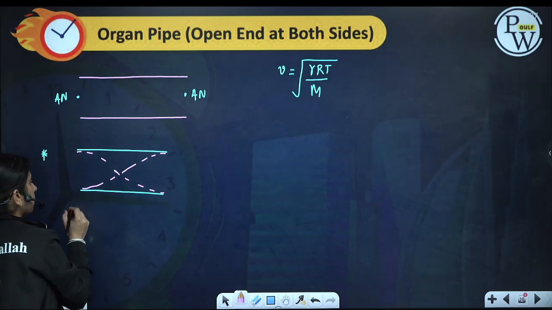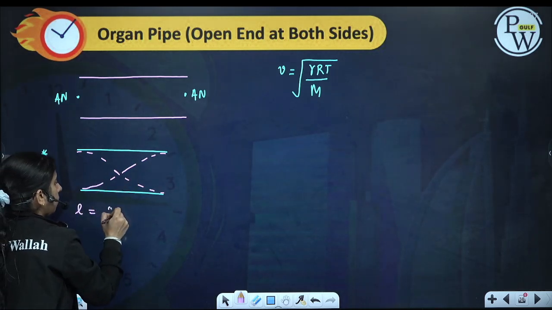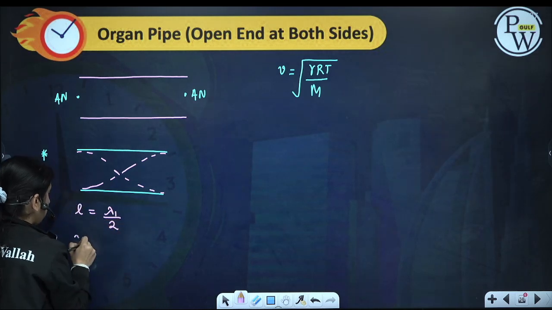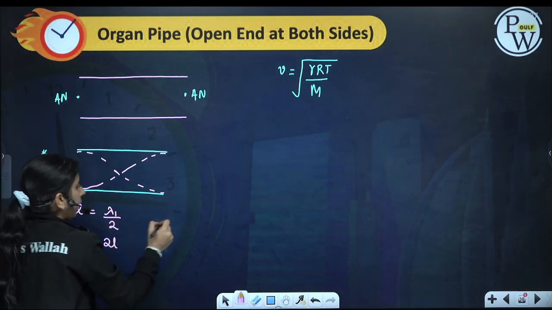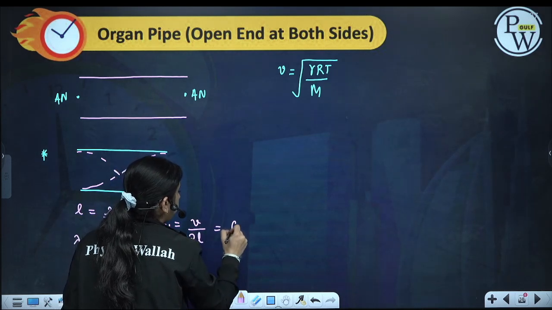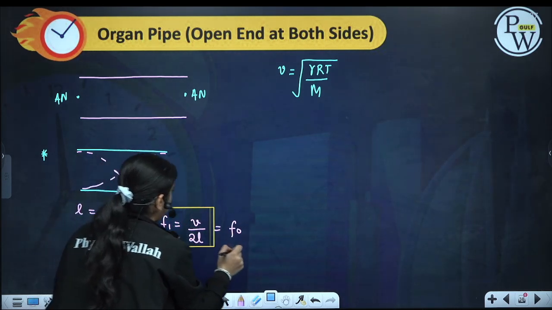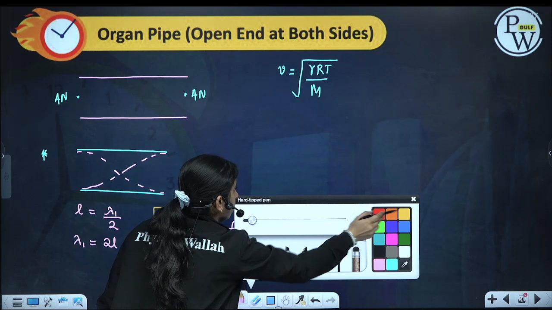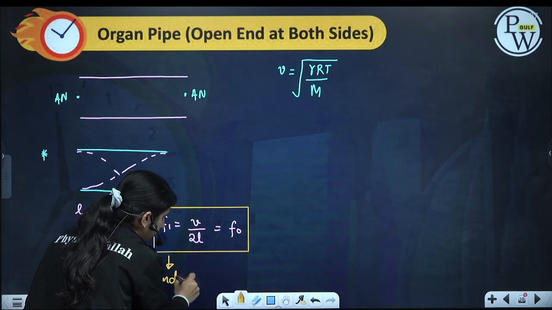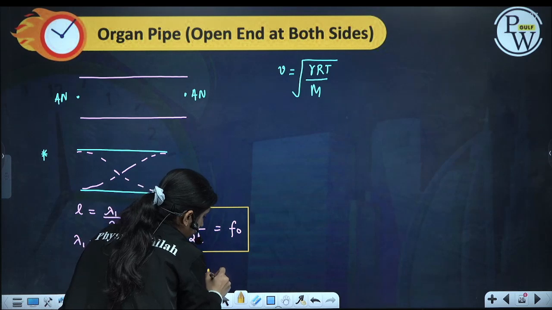In this case L will be equal to lambda by 4 plus lambda by 4, so lambda 1 by 2. So lambda 1 will be 2L, so F1 will be V by 2L, and we name this F0, which is the fundamental frequency.